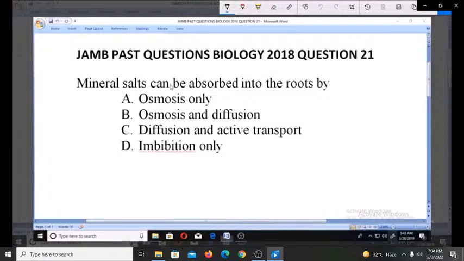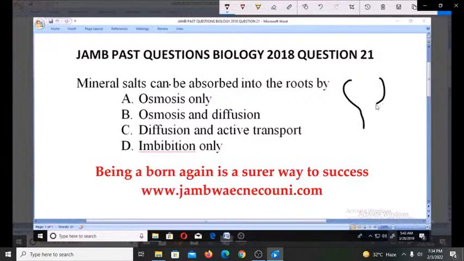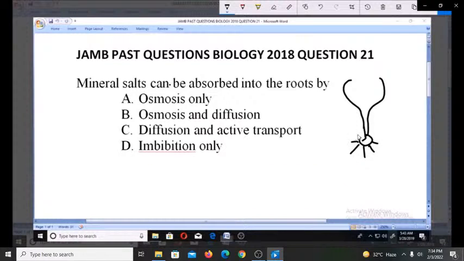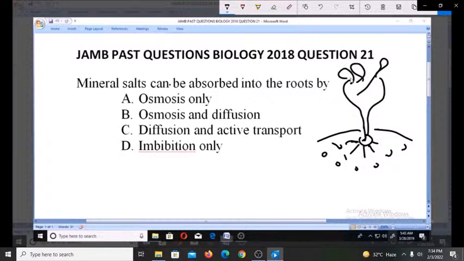Now, for us to get this into perspective, we need to understand what we actually mean. Now you have a plant, and the root system of the plant is under the soil. The soil has nutrients, mineral salts, which have to be absorbed into the roots to help the plants grow very well.